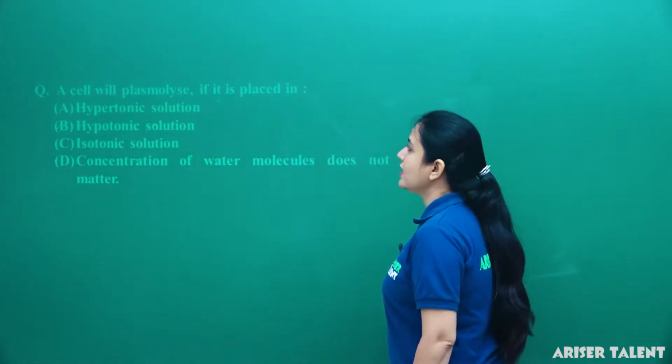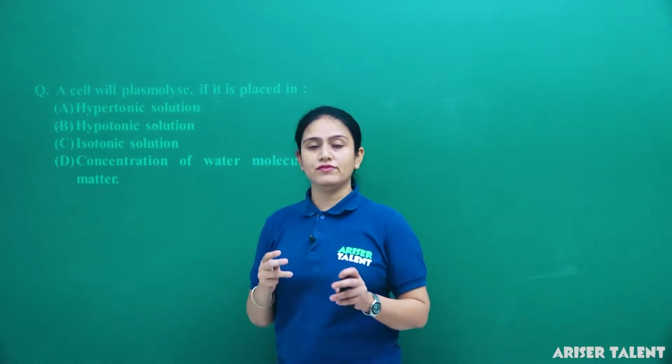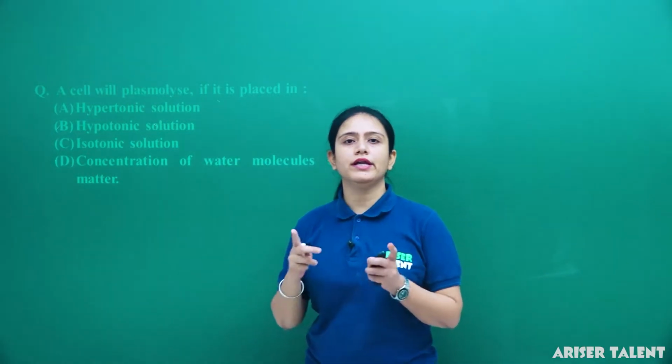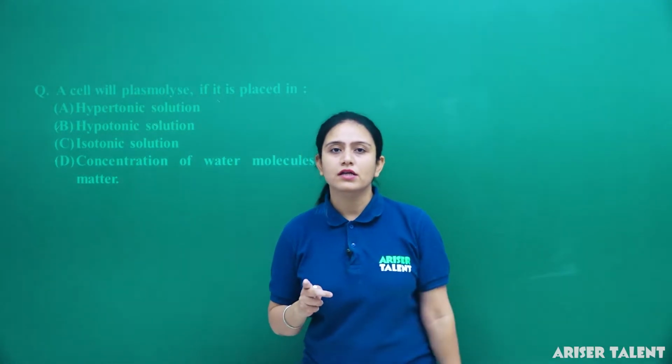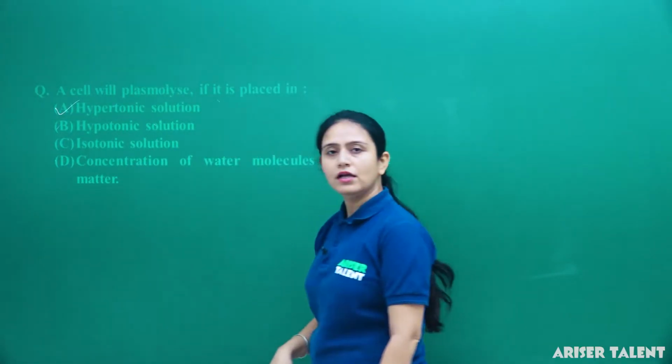Next: a cell will plasmolyze if it is placed in. We all know that if we keep a cell in a hypertonic solution, then only it will plasmolyze, meaning its internal content will move out of the cell. So answer A, hypertonic solution, is the correct answer.